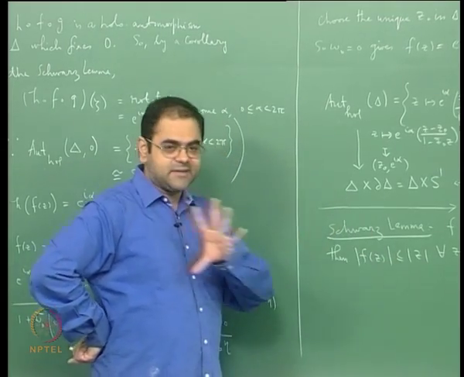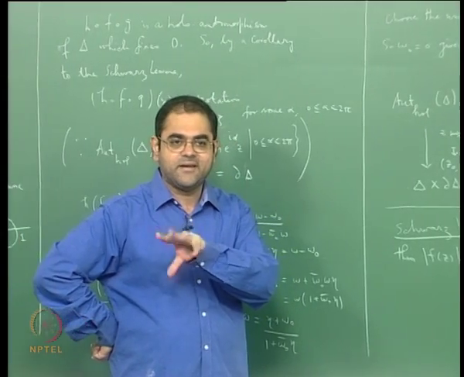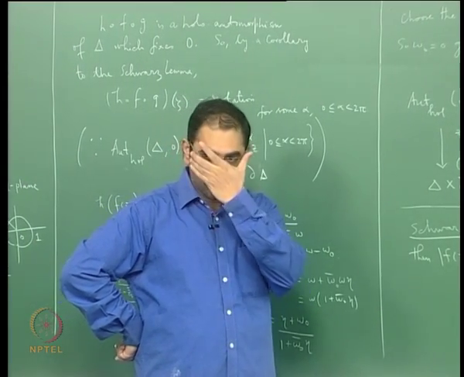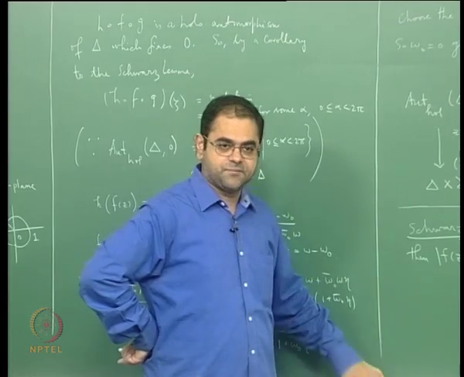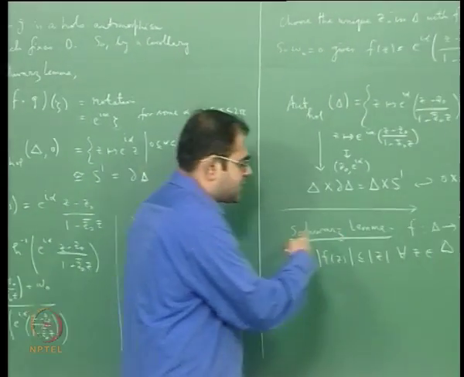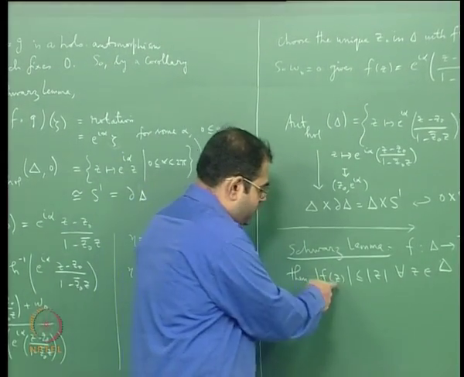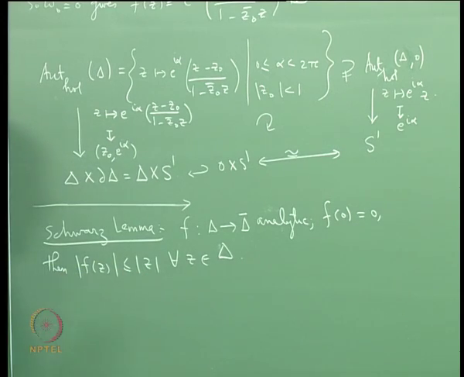So the fact that there is a contraction is already there in Schwarz's lemma, but what we are going to do is improve upon this. And of course, what is the other statement in Schwarz's lemma? If you get equality here for even a single z naught, then it is a rotation.